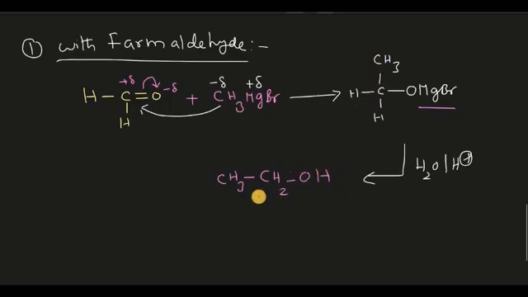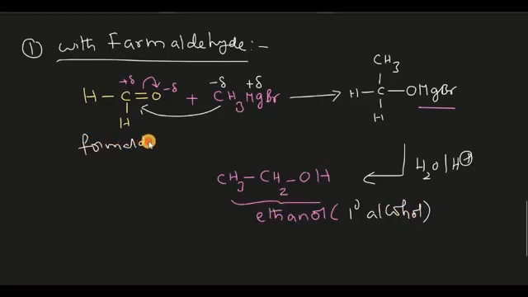Here we have two carbons, and the compound is ethyl alcohol, ethanol, ethan-1-ol, which is a primary alcohol. So it is proved that when you take formaldehyde with Grignard reagent, the product will be a primary alcohol.